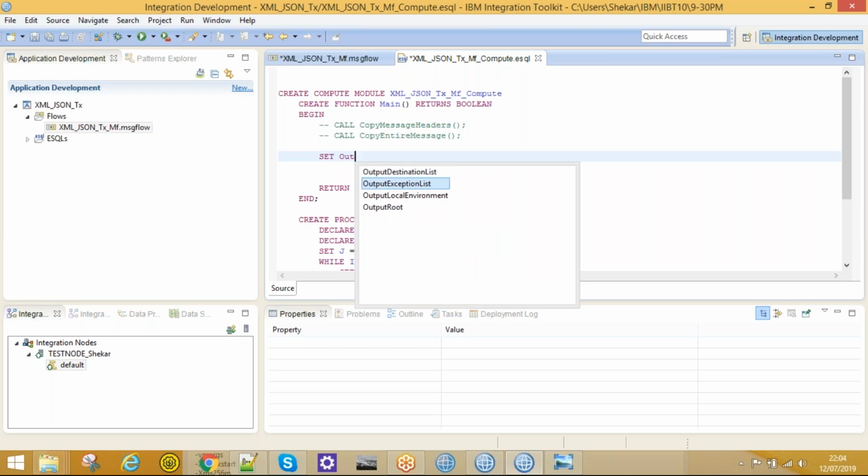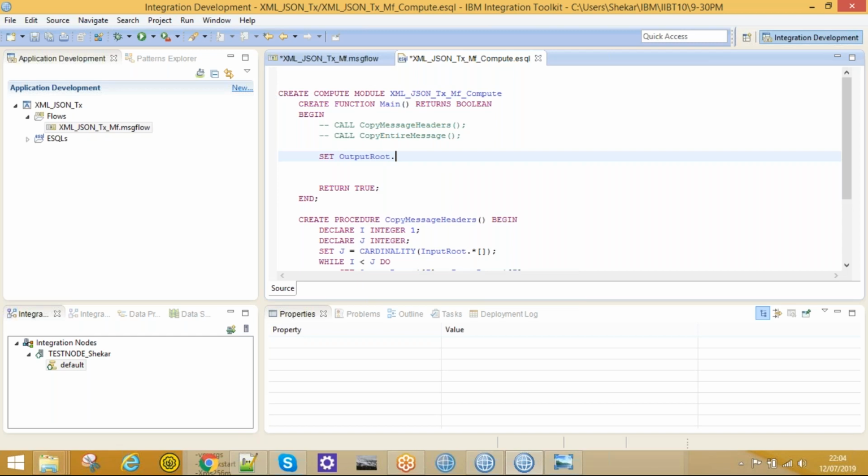It will give you all the keywords like OutputRoot dot, and my output structure will be JSON, right? So it should be JSON dot, for JSON it should be the data. ESQL follows directly under JSON. It can't store all our message. Under JSON, under that data, our message will be stored.